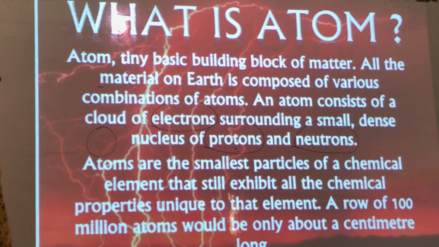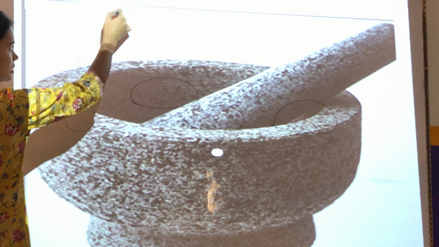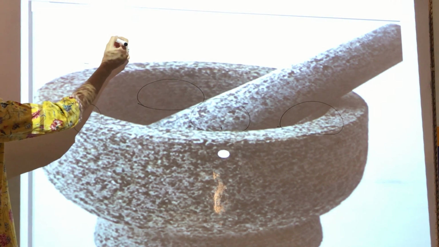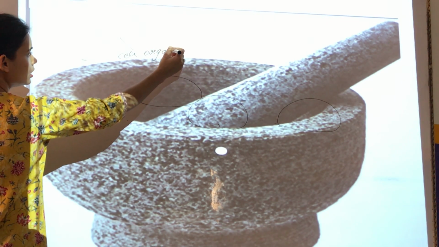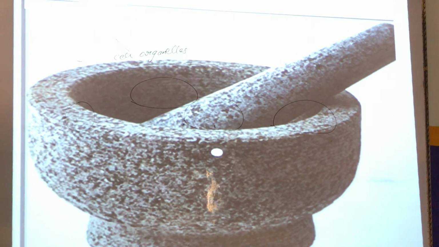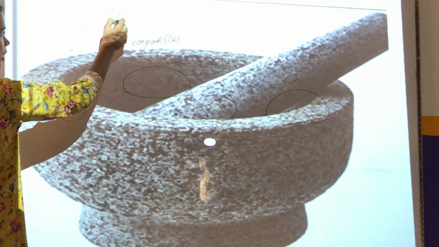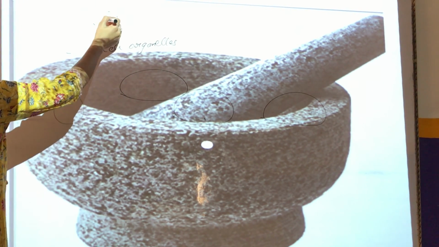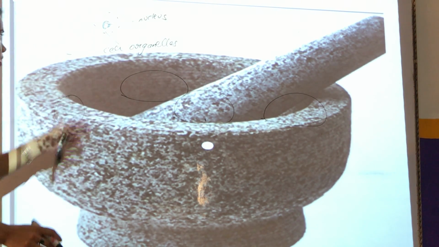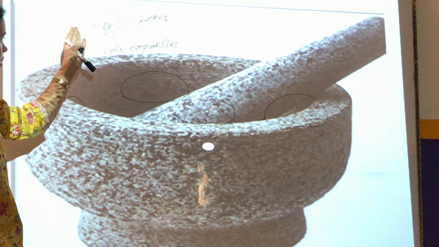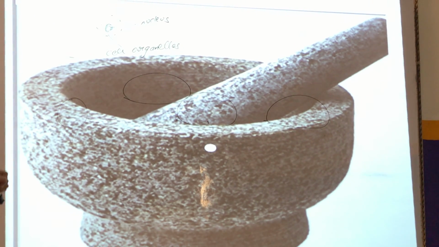To help you understand better, children, suppose this is a cell. Inside the cell there are various cell organelles. I am trying to connect it with biology so that you can understand better. In the center you will find the nucleus. This nucleus is called the brain of the cell because it controls the function of all the cell organelles.